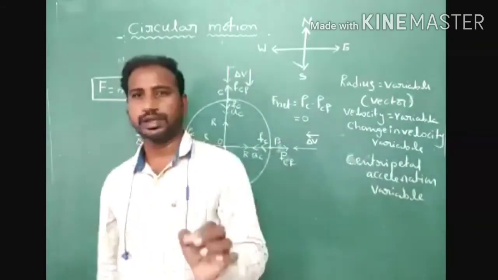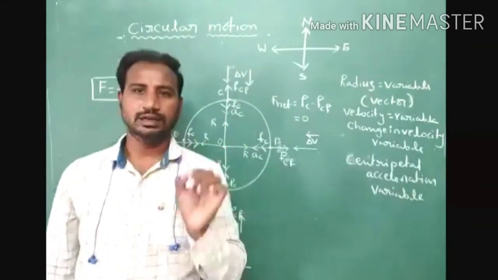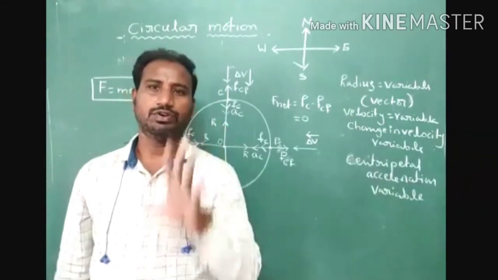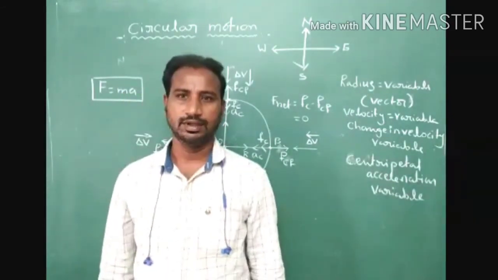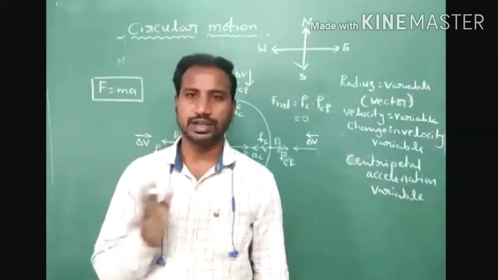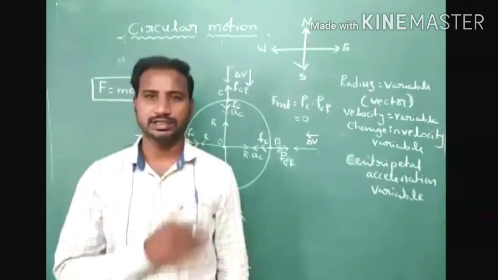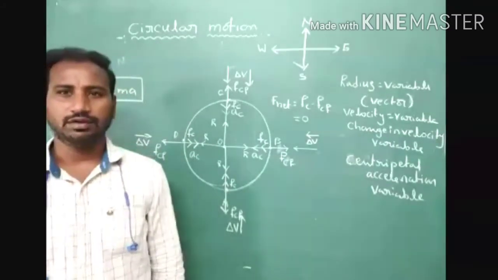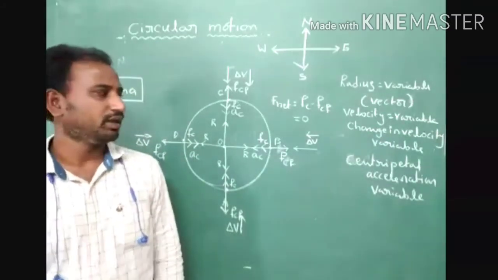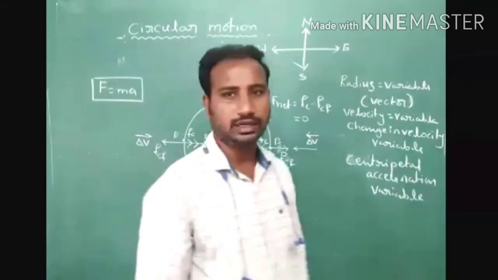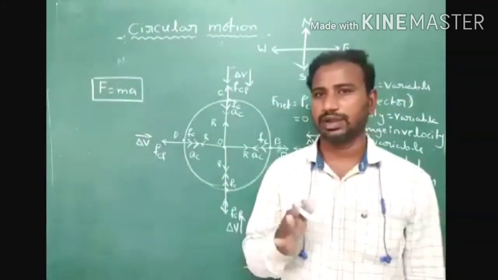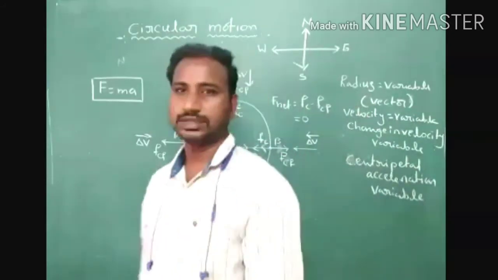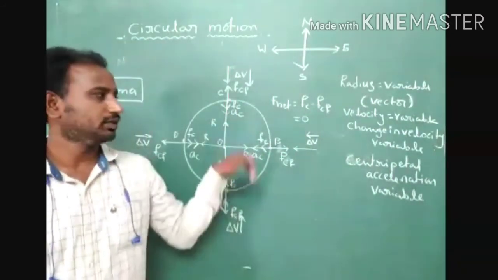Already explained this point. Axial vector means that vector is acting along the axis of rotation. All angular physical quantities are variable quantities in circular motion. Don't forget. Every vector quantity we have to consider in a circular motion, those quantities are all variable, but scalar quantities are constant. What are the scalar quantities we consider in uniform circular motion?